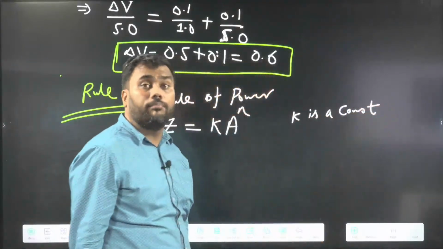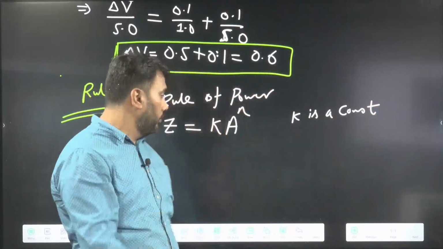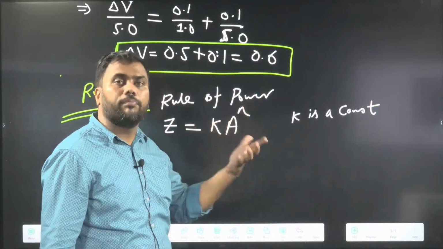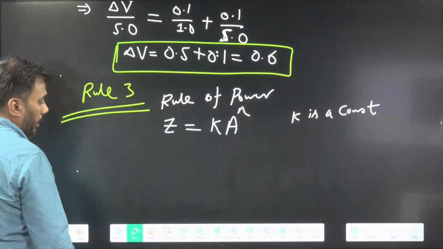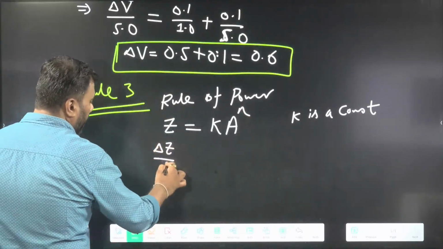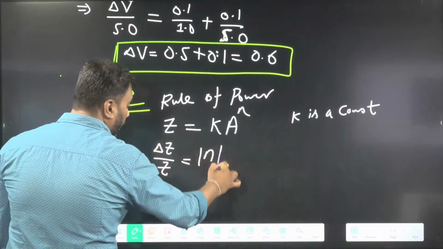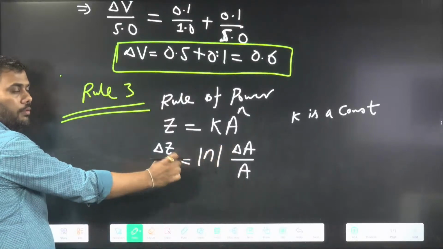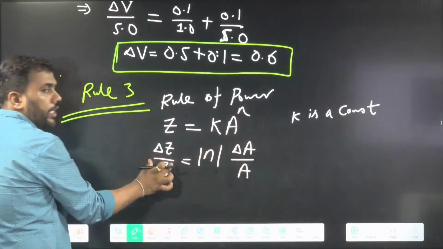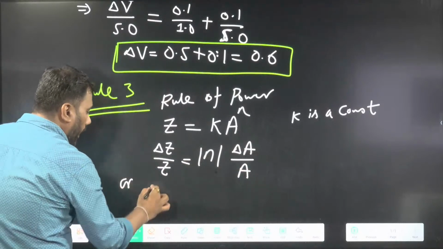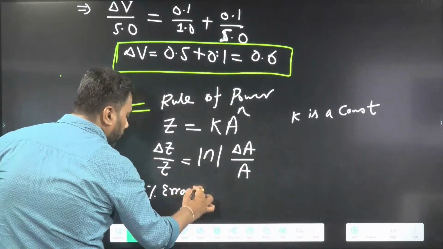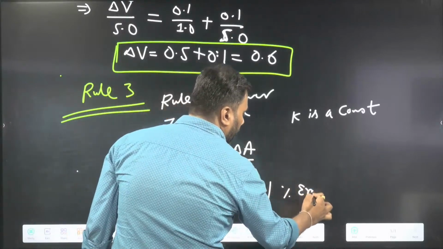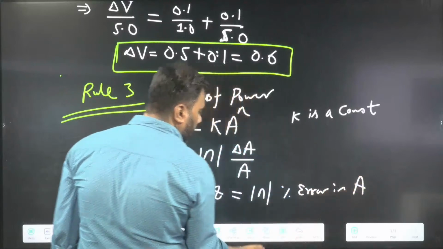For example, area of circle is pi r square. So area is pi into r square. The power is 2, and this constant is pi. In these situations, the relative error in Z is equal to magnitude of N times relative error in A. Power is N, then multiply that power with relative error to get relative error in Z. Or you can write percentage error in Z equal to magnitude of N times percentage error in A.